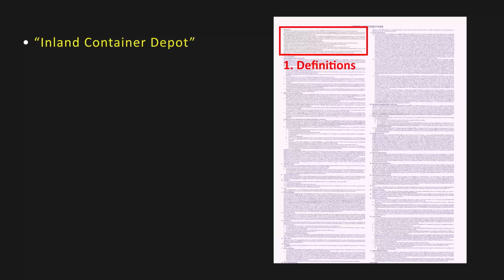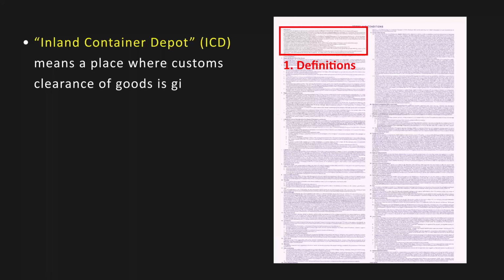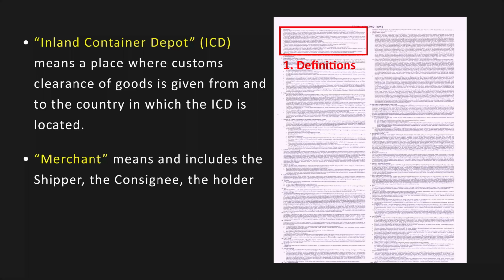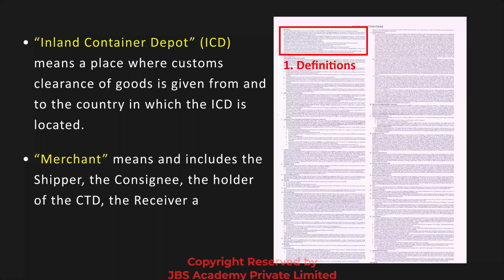Inland Container Depot or ICD means a place where customs clearance of goods is given from and to the country in which the ICD is located. Merchant means and includes the shipper, the consignee, the holder of the CTD, the receiver, and the owner of the goods.